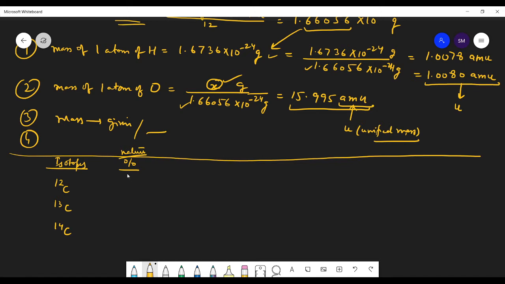Suppose we have extracted 100 grams of carbon. Which carbon is how much in that 100 grams? Carbon 12 is 98.92%, carbon 13 is 1.108%, and carbon 14 is very, very less, so this much percent.